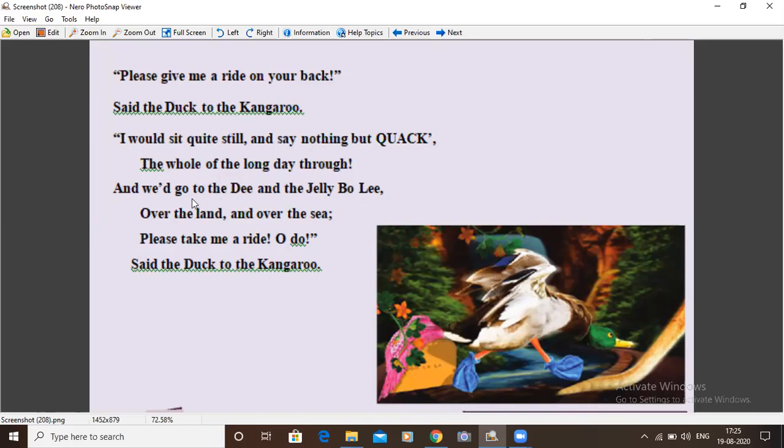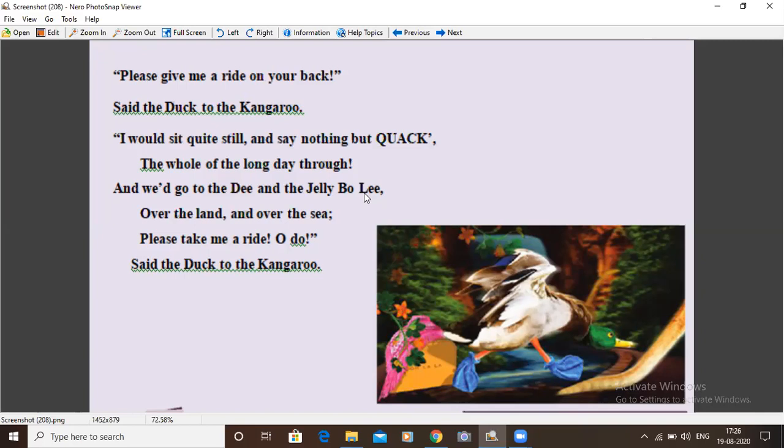These D and Jelly Boli are imaginary, wonderful places imagined by the poet, over the land and over the sea. The duck wanted the kangaroo to take it to the D and Jelly Boli, even if they have to go over the land and over the sea. The duck requests the kangaroo to take it.